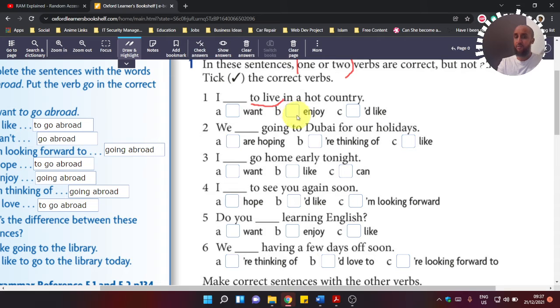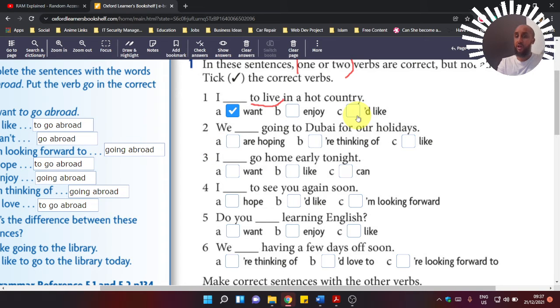Okay, so for example, does enjoy, remember the word enjoy, does it use the to infinitive? No, it uses a gerund, right? So we can't use that. That will be a no-no. But can we use want? Yes, I want. Let's put a tick here.